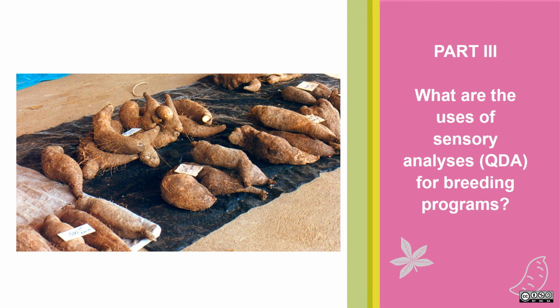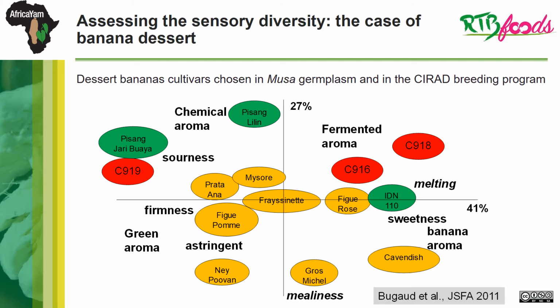What are the uses of sensory analysis, especially quantitative descriptive analysis, in breeding programs? The first use of quantitative descriptive analysis is to assess the sensory diversity of a product. Here is the example of banana dessert.